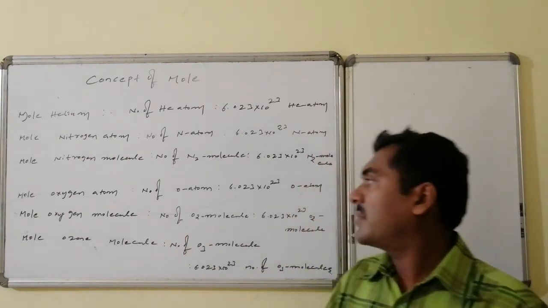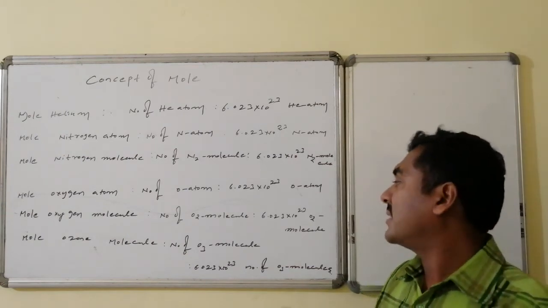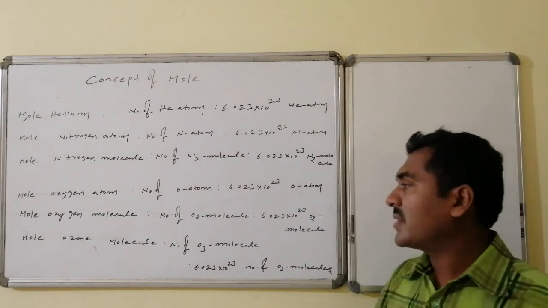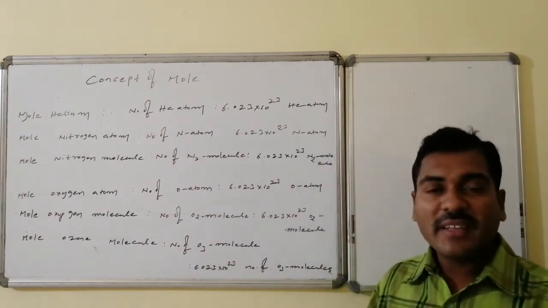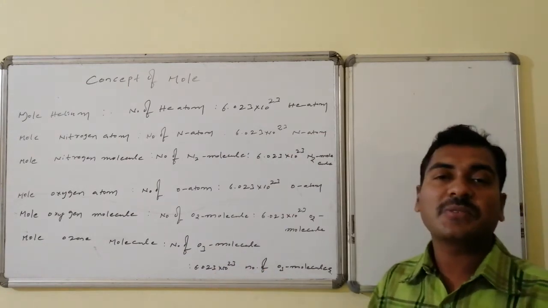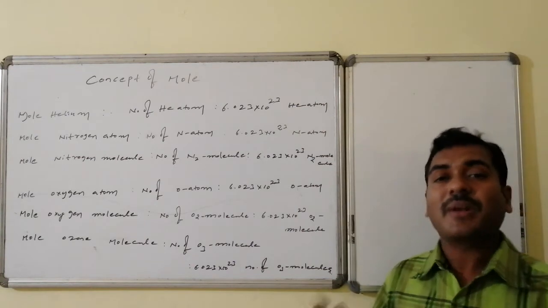Whereas 1 mole of oxygen molecules is Avogadro number of oxygen molecules, that is 6.023 × 10^23 oxygen molecules. 1 mole of ozone means Avogadro number of ozone molecules, that is 6.023 × 10^23 ozone molecules.